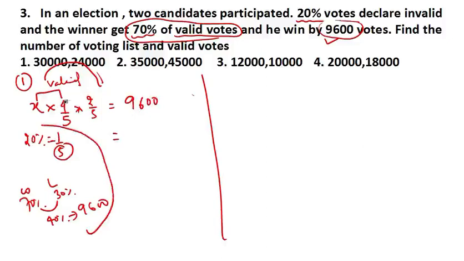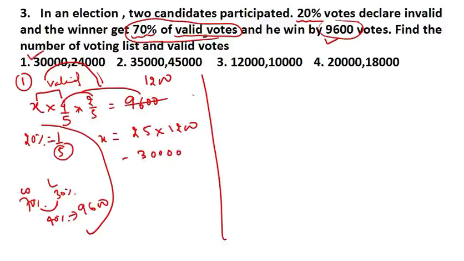Now tell me, 4 twos are 8, and if you cut this you will get 1200. Now if you multiply by 25, X equals 25 into 1200. When you multiply, you end up getting 30,000, which means the first option.